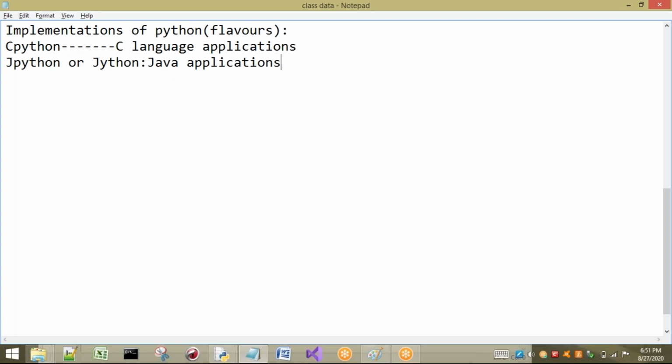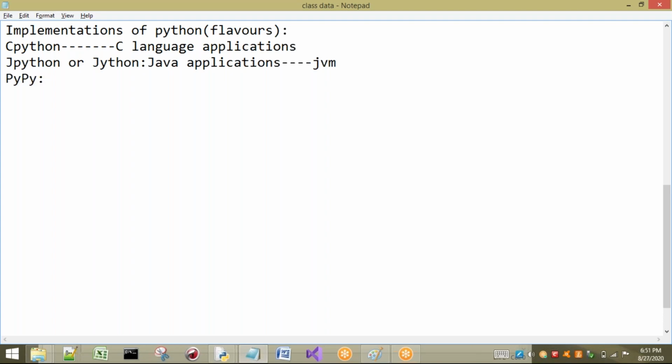I can also implement Java code, but who will execute this Java in Jython? The JVM will execute it. You have to understand that the JVM will execute this program. It can understand both Python code and Java code, because I'm installing Jython, so it is for Java applications. Next, PyPy, a very important word.